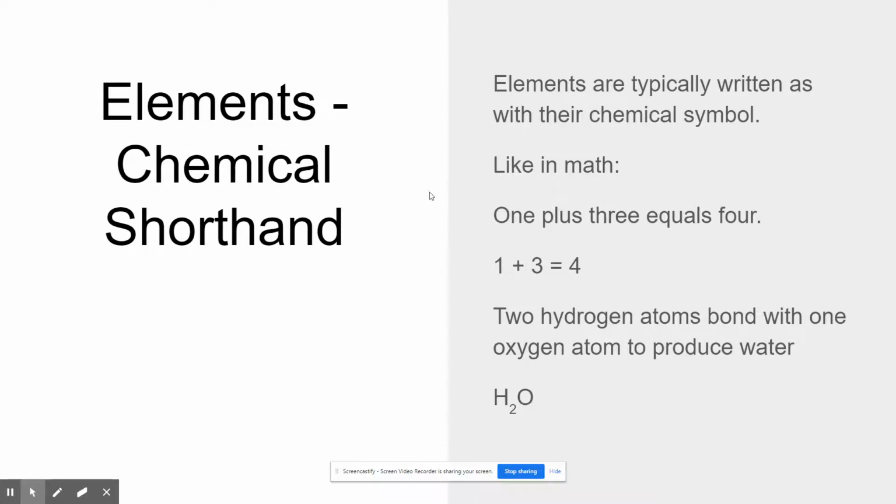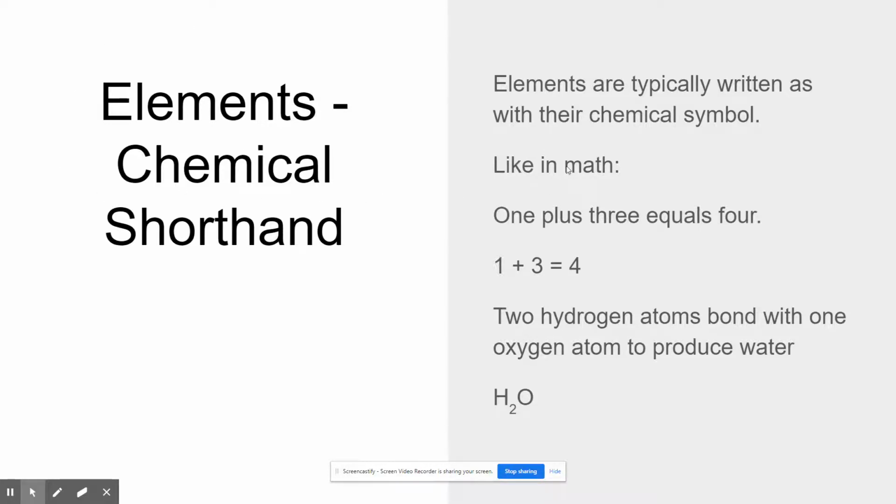Now, a lot of times, and this is going to be important, elements are written in chemical shorthand. Elements are typically written as their chemical symbol. Sometimes this can be confusing. It's like, why are there a bunch of letters up here?